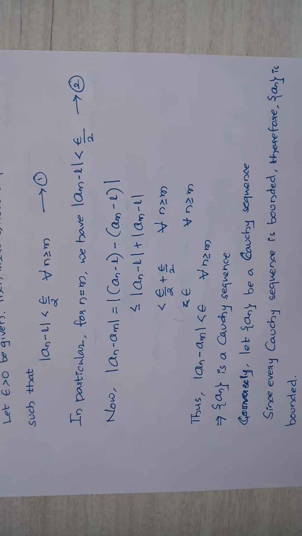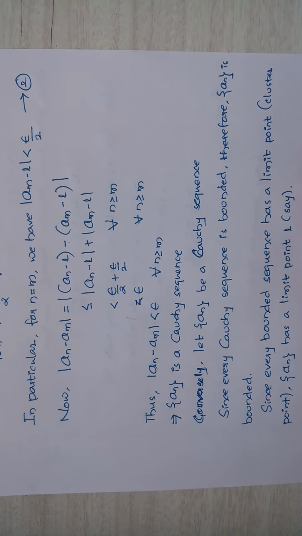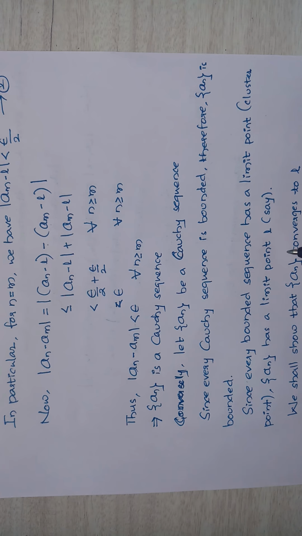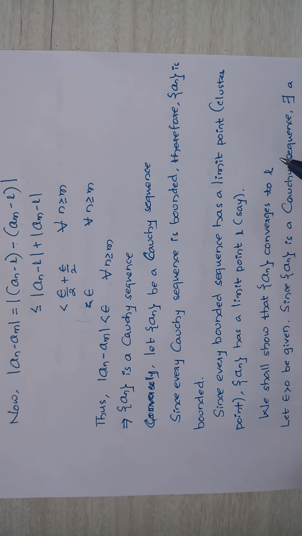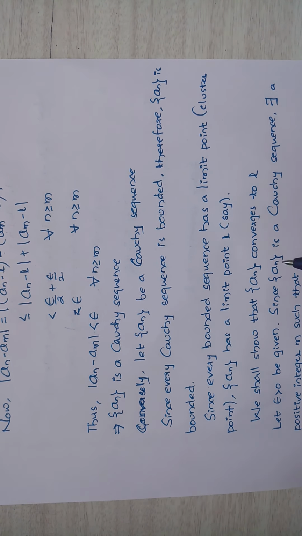Now the converse part. Here I take a_n as a Cauchy sequence, and you know that every Cauchy sequence is bounded. In the previous class we have seen that every Cauchy sequence is bounded. Therefore a_n is bounded. Since every bounded sequence has a limit point.